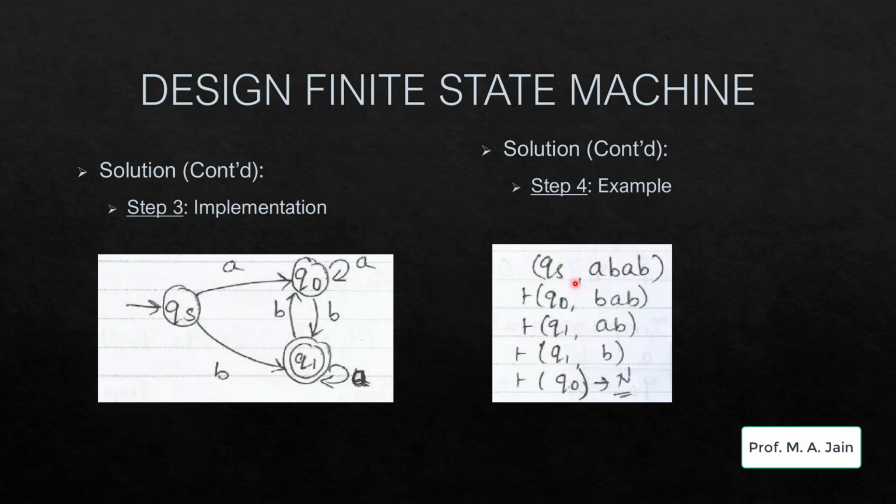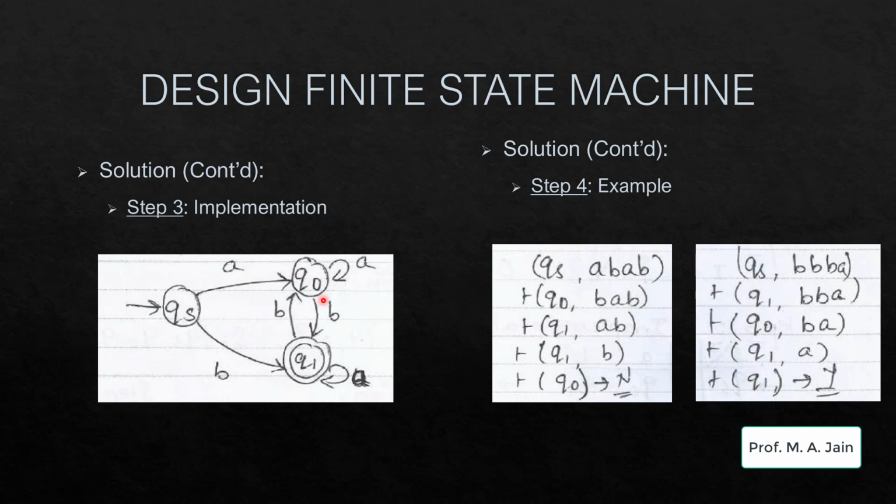When we are in QS state, if I get the input string as ABB, I will transit from QS state to Q0 state. From Q0 state, I go to Q1 state. From Q1 state, I am going to be in Q1 state, and when I get the next B, I go to Q0 state and give the output as no. The input string does not contain an odd number of B's. Instead, it contains an even number of B's.